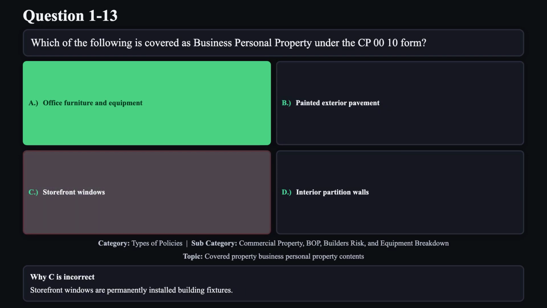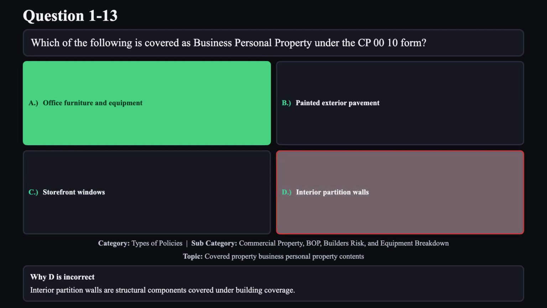Reason C is not correct. Storefront windows are permanently installed building fixtures. Reason D is not correct. Interior partition walls are structural components covered under building coverage.